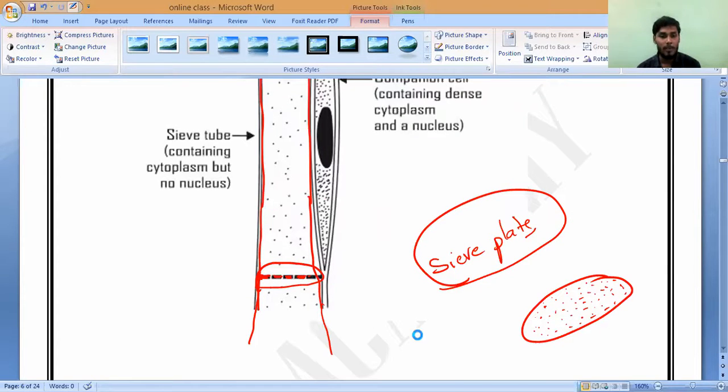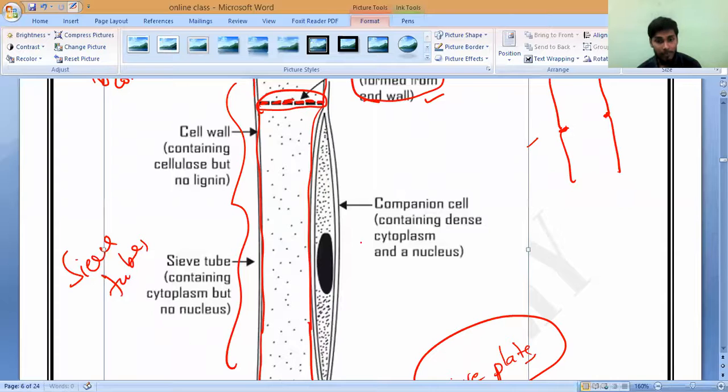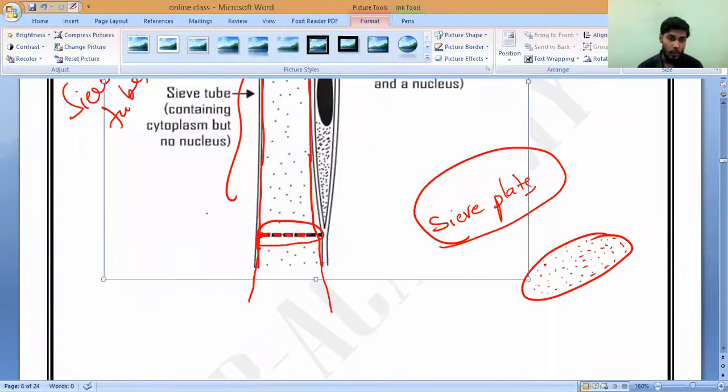They have small holes in them. So what is happening? Food is transported through this. These holes in sieve plates allow the food to pass along the phloem tubes. Do you understand, all of you? So this cell is called sieve tubes or sieve elements. What should we call this? Sieve tubes. This whole thing is called the phloem tube, and this is called sieve plates or sieve components or sieve tubes.